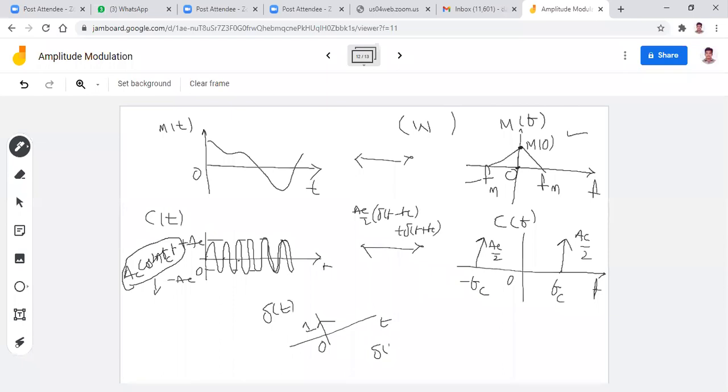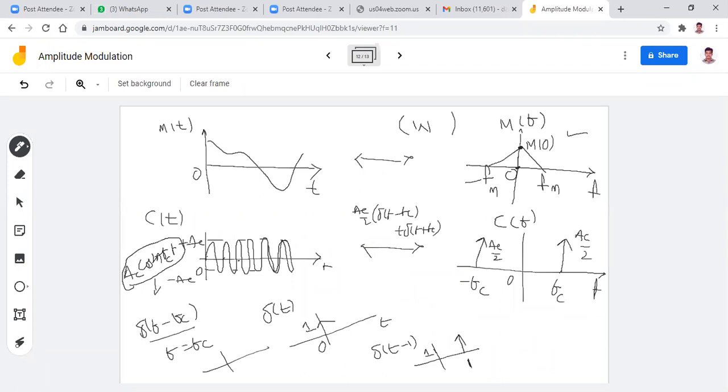For example, to sketch delta(t − 1), the impulse exists only when t equals 1, with amplitude 1. Similarly, delta(f − fc), according to the definition of the impulse function, exists only when f is equal to fc.